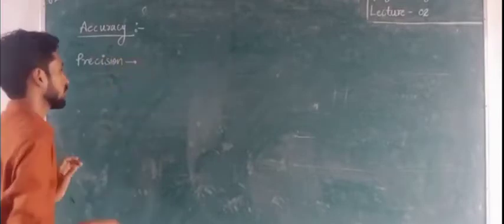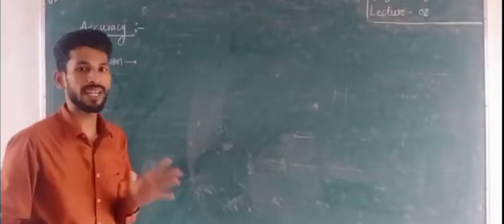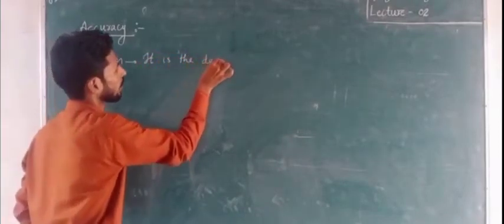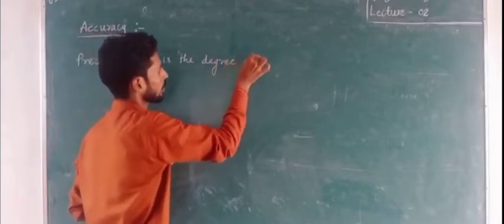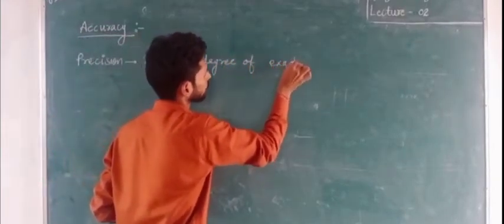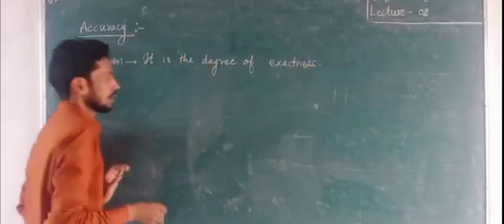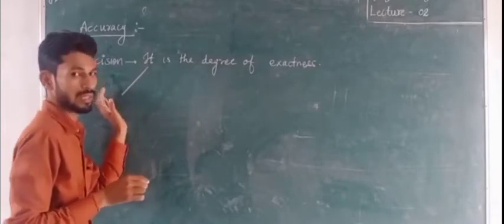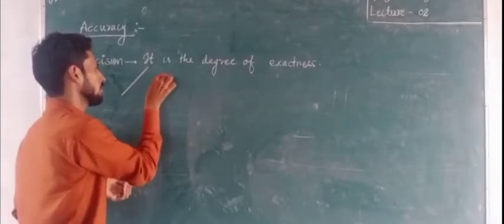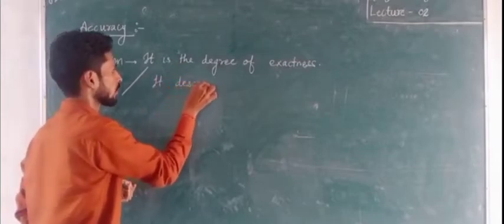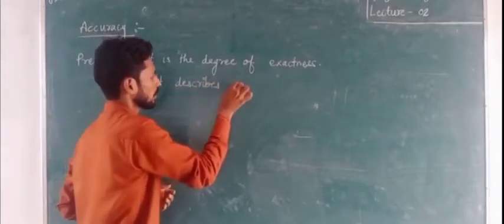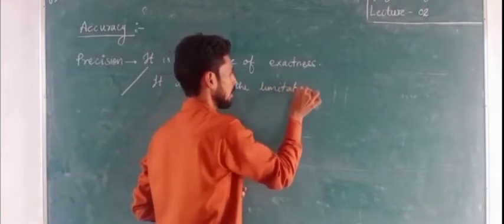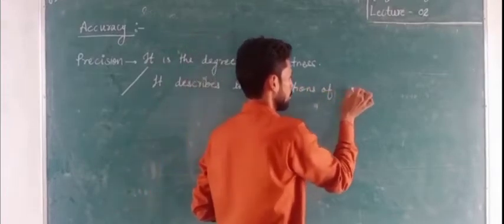Precision is the degree of exactness. It is the degree of exactness. And we can also write the definition of this term in another way. It describes the limitations of the measuring instrument.